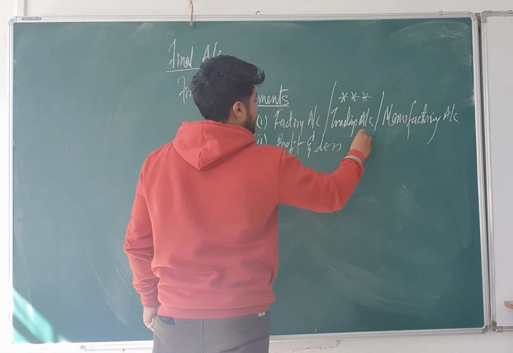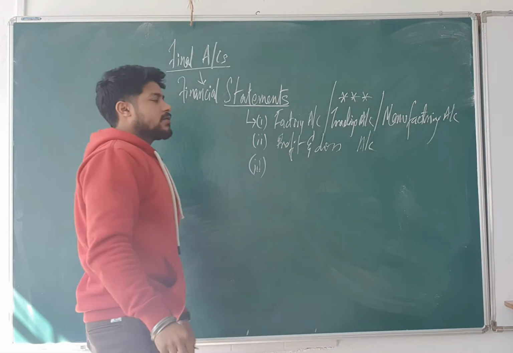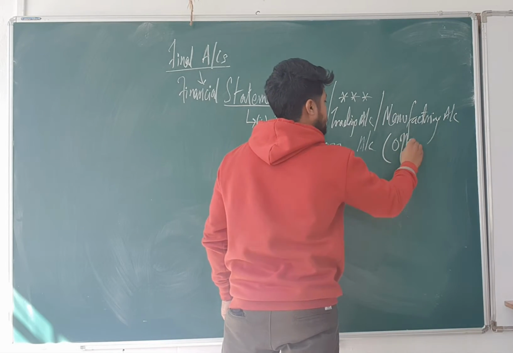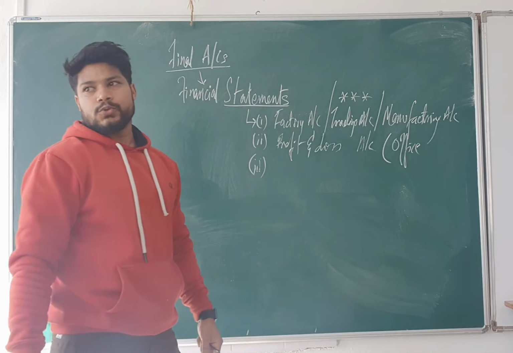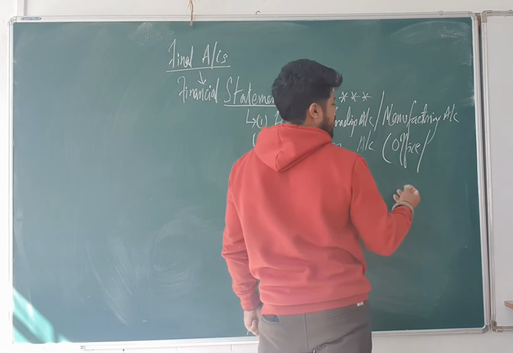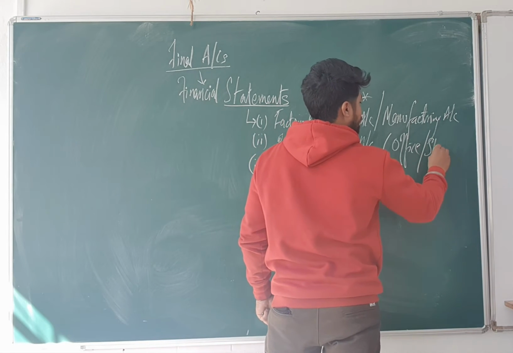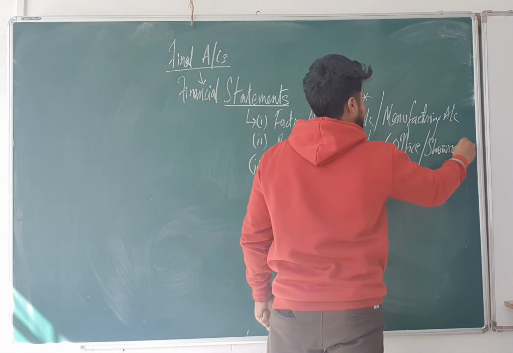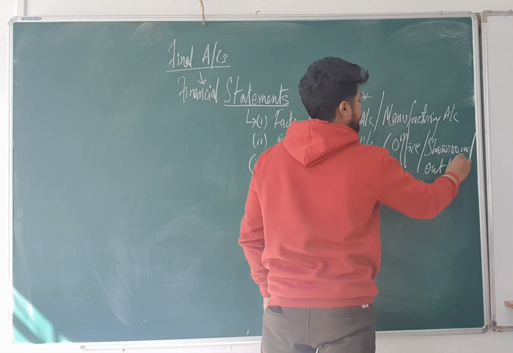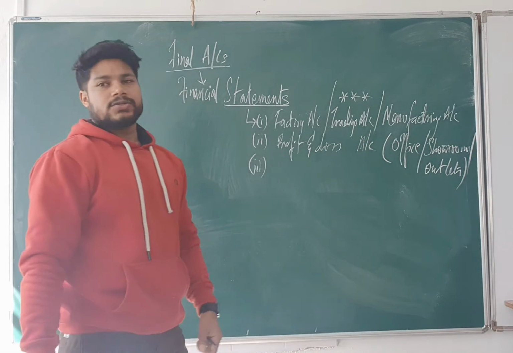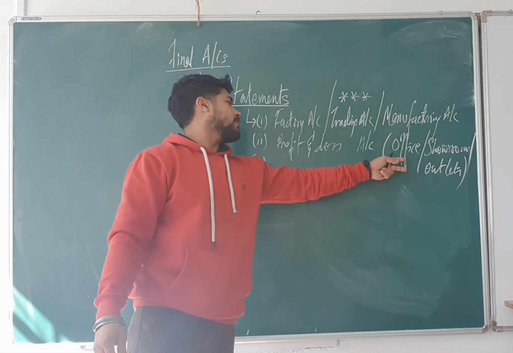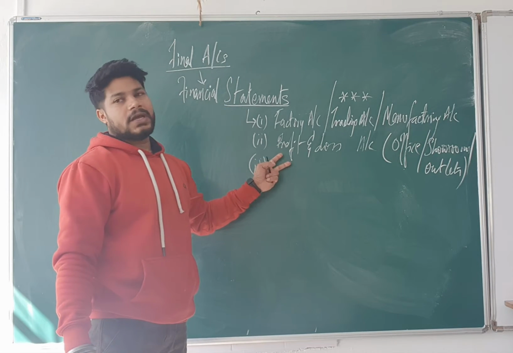Here we basically take up things happening in the office or in the showroom, or if you have created any outlets for your sales. Whatever activities, expenses, or revenues you're generating from here will be written under profit and loss.